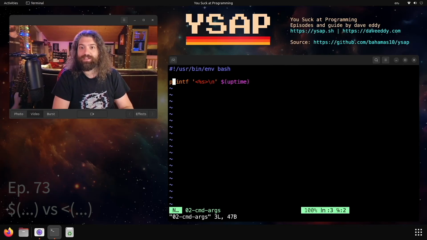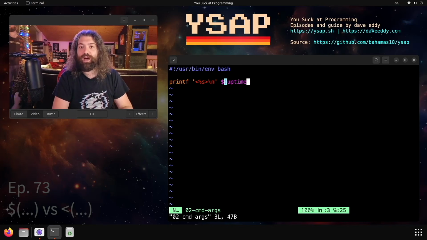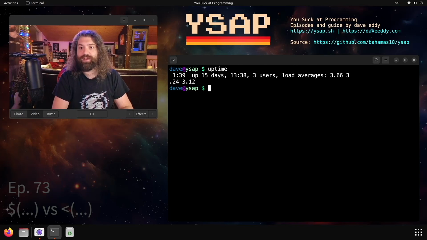We have command args here. In this example, I'm doing printf %s with a new line, and I have a less than and greater than. There's nothing special about those less than and greater than. That is just for us to see, and we're going to give it the uptime command. If you've never seen the uptime command, it's pretty useful. It tells you how long your system's been up. It's a way to get load averages and stuff like that. You can see there's a bunch of data there separated by spaces.